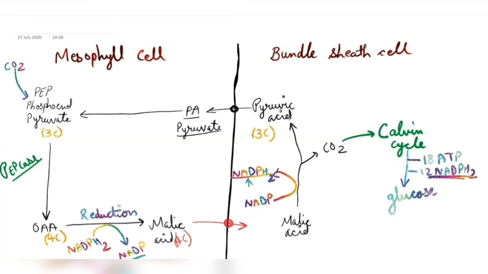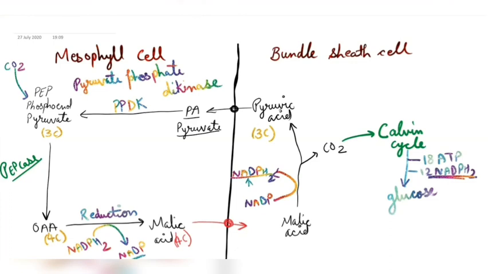Now, next, this pyruvate or pyruvic acid will regenerate to phosphoenol pyruvate, that is PEP, in the presence of an enzyme that is known as PPDK. The full form of this enzyme is important, so I'm going to write over here. Please learn that. Pyruvate phosphate dikinase. Clear? This pyruvate phosphate dikinase will lead to the regeneration of phosphoenol pyruvate from pyruvic acid.